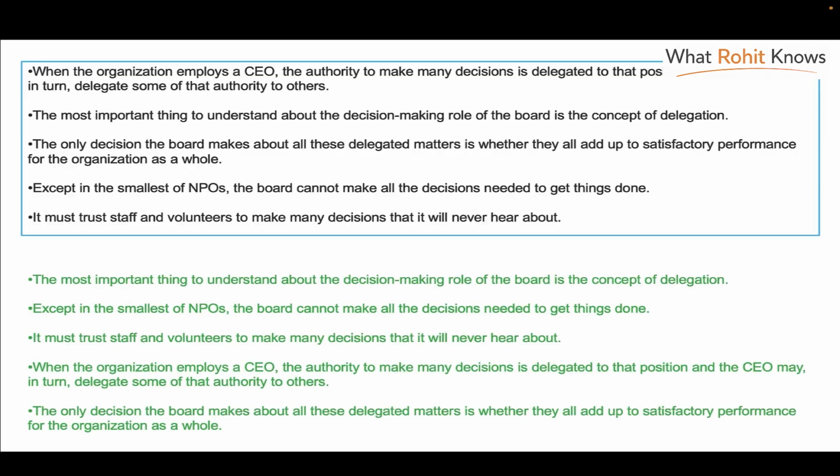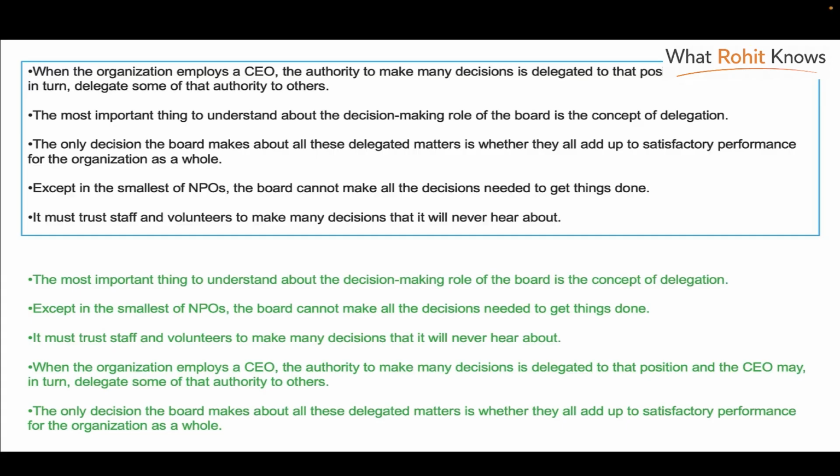The next sentence, "The most important thing to understand about the decision-making role of the board is the concept of delegation." But if you look at this, it is a much broader sentence, because it tells you in general what the role of the board is in decision-making and how delegation is very important in that respect. The concept of delegation is very important because the authority gets delegated from the board down to the CEO and to other members, staff and volunteers and so on. So we can say this is a large umbrella sentence. That's why it's the first one.